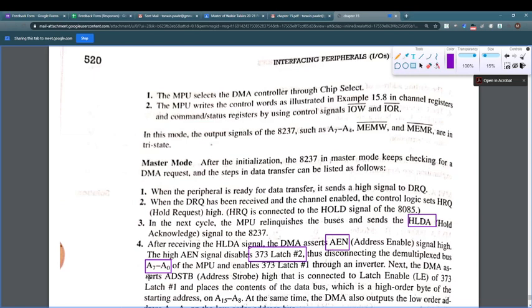Next, DMA asserts the address strobe signal high, that is connected to the latch 1 and places the content of the data bus, which is the higher order of the starting address, A8 to A15.